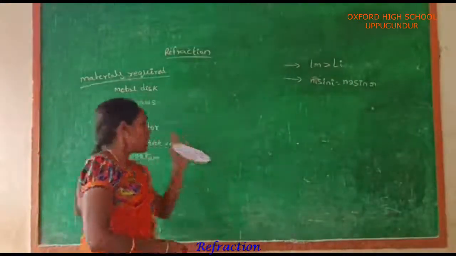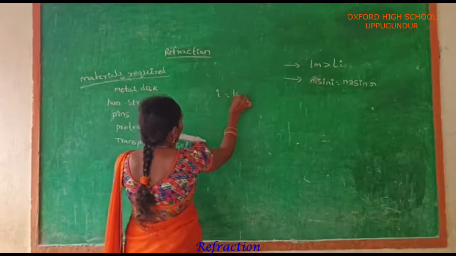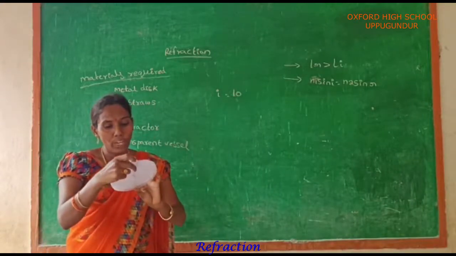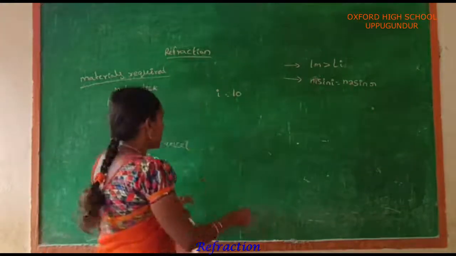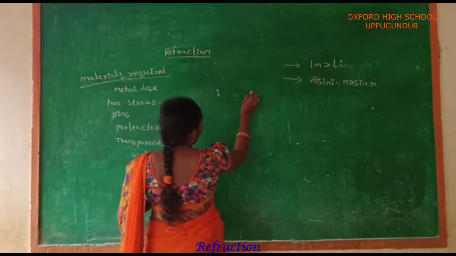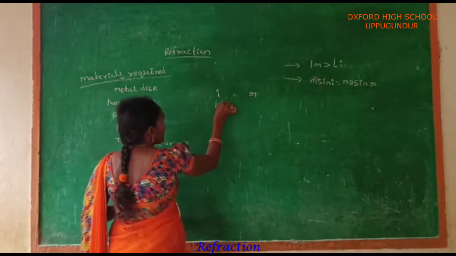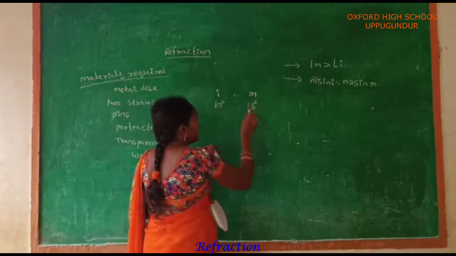In this case, the angle of incidence is equal to 10 degrees. Here the angle of refraction is 13 degrees. See, this is the angle of incidence, this is the angle of refraction. In the first case the angle of incidence is equal to 10 degrees, but the angle of refraction is 13 degrees.